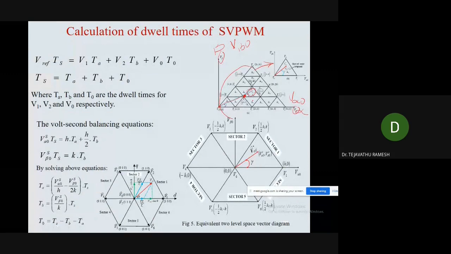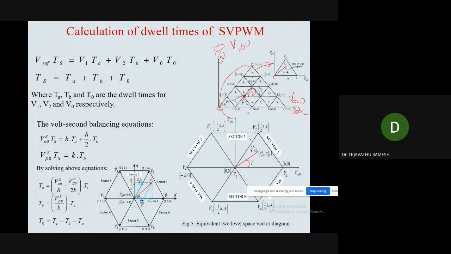For all sectors, all these 9 regions are replaced with the single region by stating the new coordinates are V alpha 0 and V beta 0. Similarly for the remaining sectors also, we will do likewise.